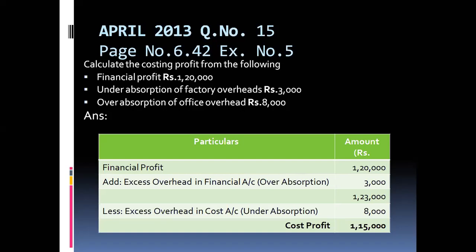While you are arriving at the cost accounting profits, the excess of this 3,000 should be added to your financial profits. If it is an under absorption, we have to add that amount: 1,20,000 plus 3,000 is 1,23,000. That is an over absorption of the overheads. This is 8,000 rupees, and this amount we have to deduct here, 8,000 rupees. Okay, I had mistakenly given it.